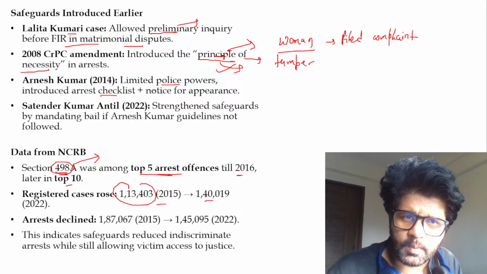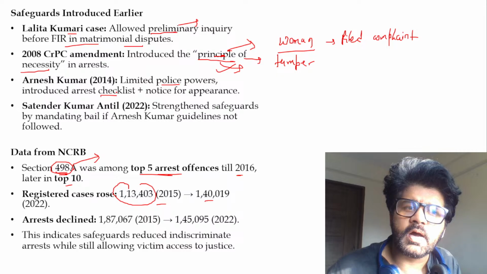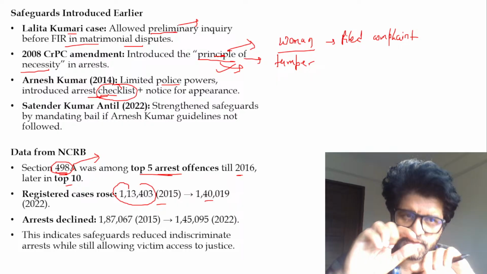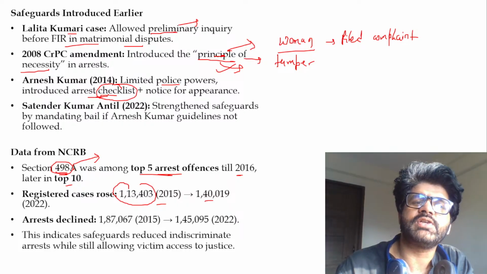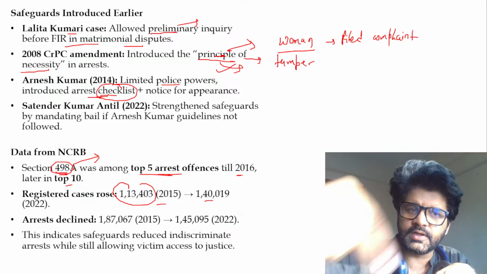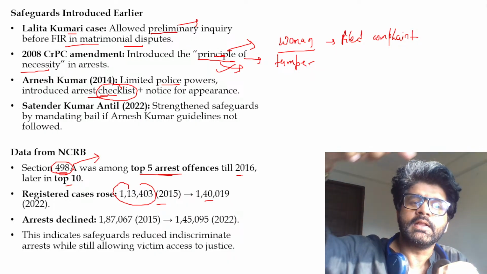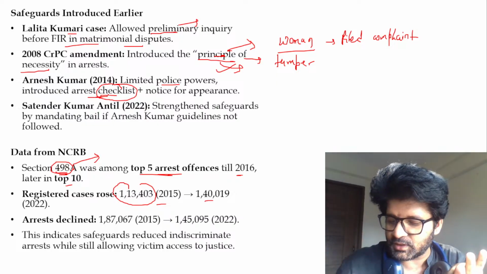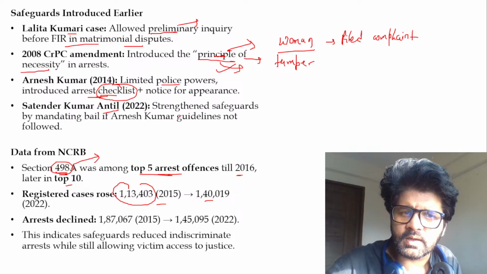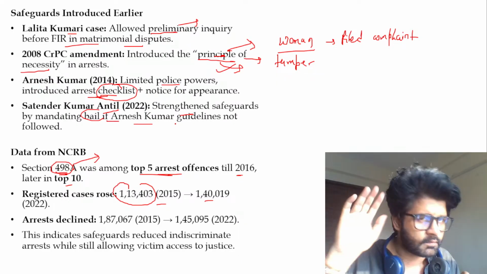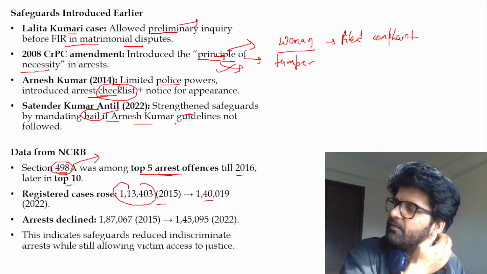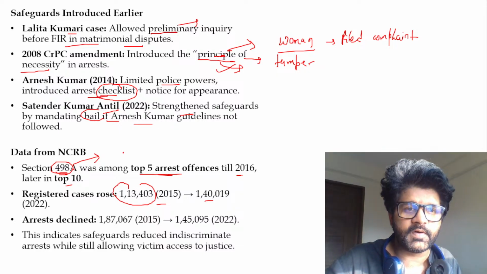So again, Arnesh Kumar, limited police power, introduced arrest checklist. You can understand what has happened. There is an evolution of different things in different judgments to prevent frivolous cases. Arrest checklist means, if police is arresting someone, there are certain things which police has to go through. That is arrest checklist that we have to understand. Satyendra Kumar strengthened safeguards by mandating bail if Arnesh Kumar guidelines are not followed. Principle of necessity, family welfare committee, 2-month cooling period is to prevent frivolous cases.